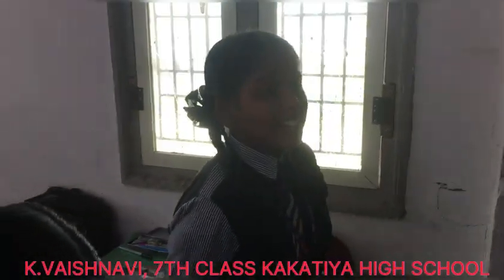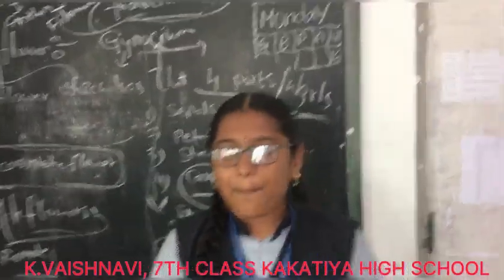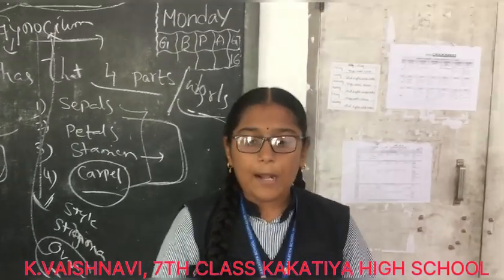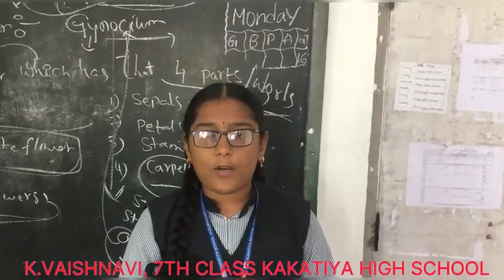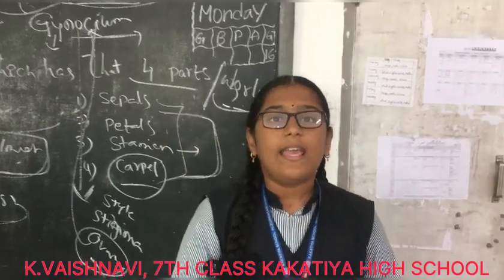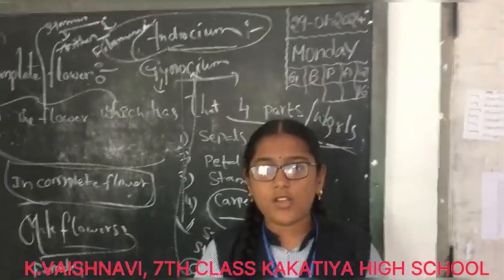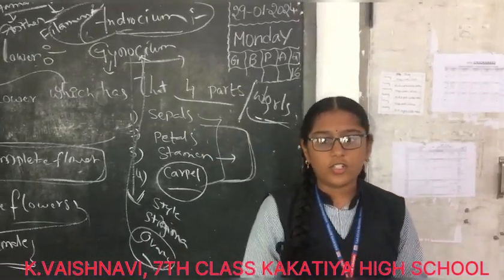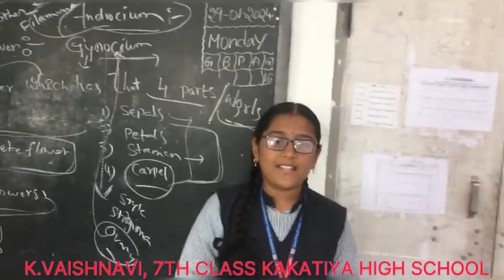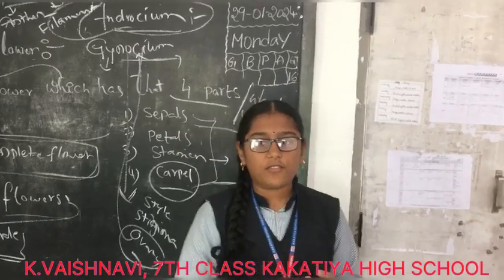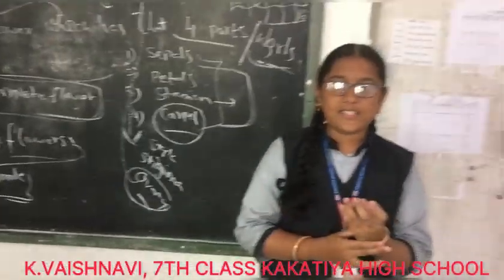What is a carpel? The carpel is the fourth whorl in the flower. The carpel is the female reproductive organ in the flower. It has three parts: one is style, one is stigma, and another one is ovary. Ovary contains ovules. What are petals? Petals are present in the second whorl of the flower. They are in different colors. The major function of the petals is to attract insects.